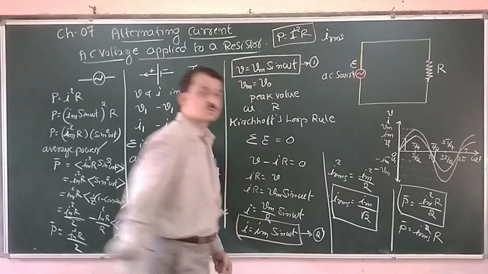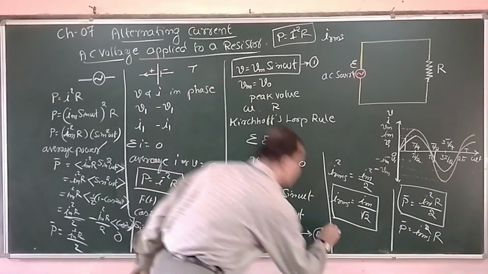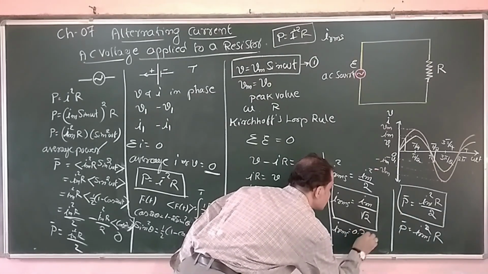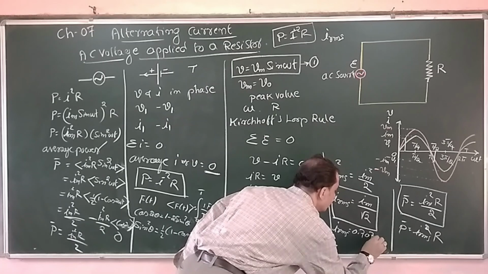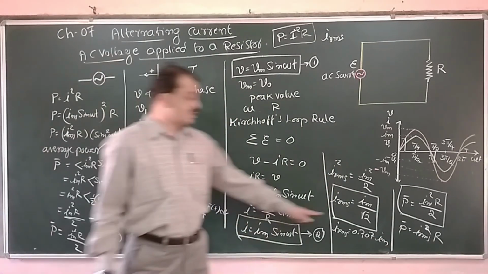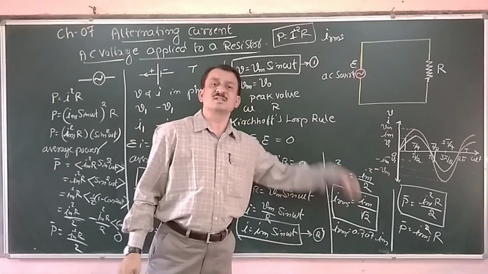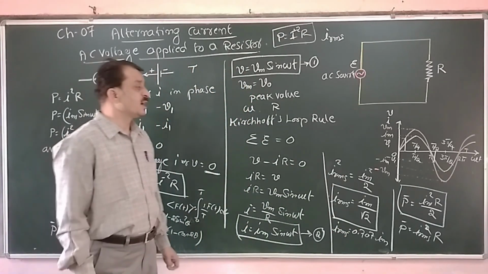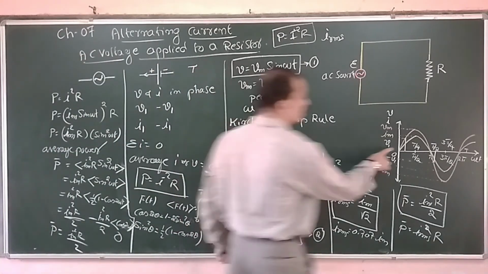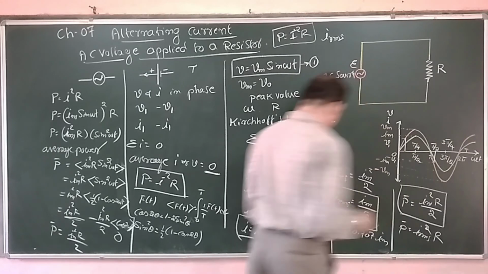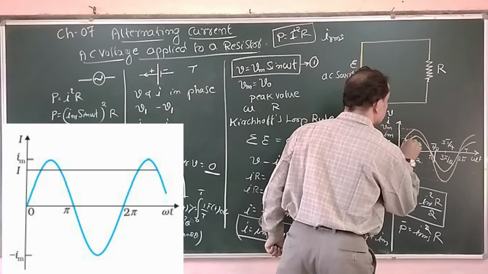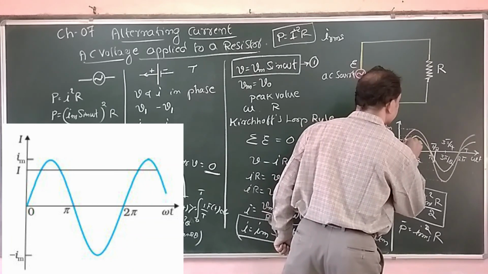Now if you work out what is 1 by root 2, I am getting IRMS is equal to 0.707 Im. It is 0.707 times the peak value of the current. Now if this is the current graph, if I work out the RMS value, it comes around at this stage.